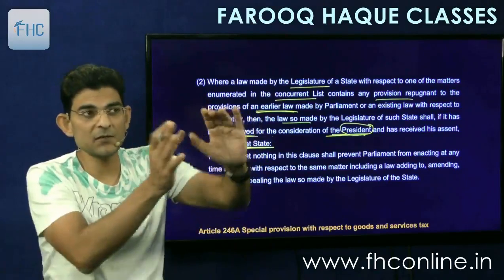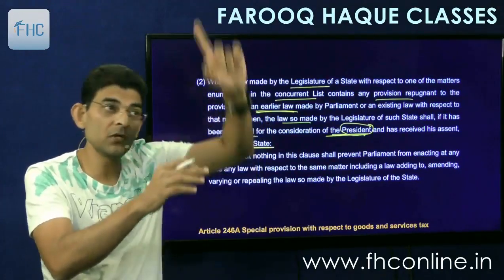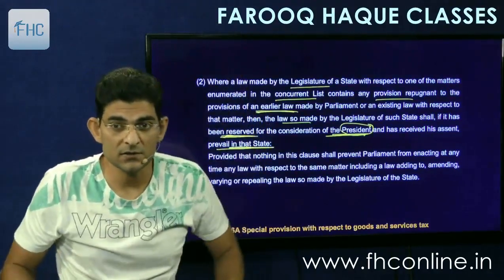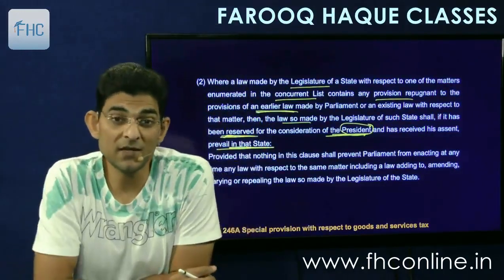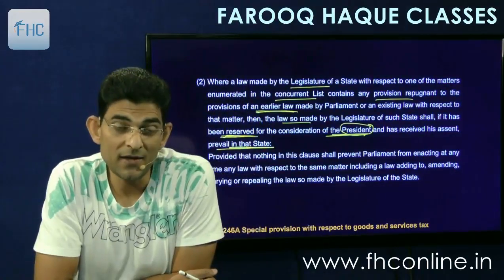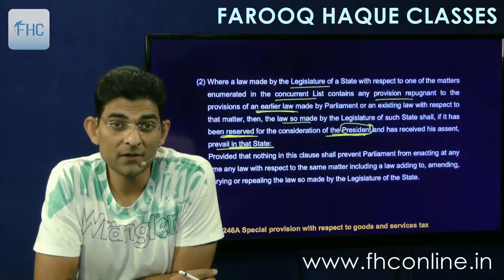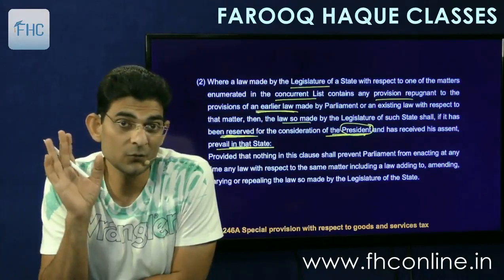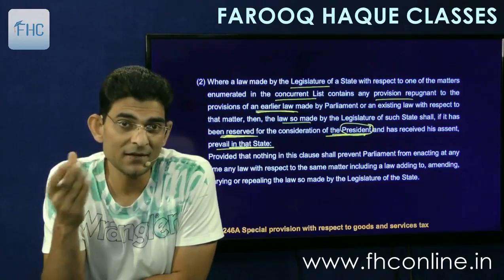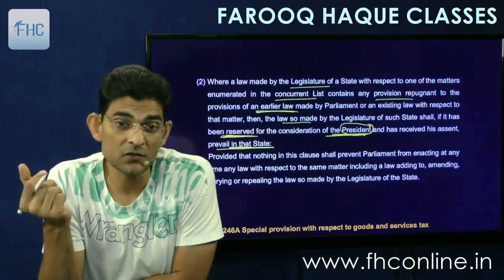So they will reserve it, that this part will come into effect only if the president signs it, gives his assent. And if the president's assent has been taken for that, then the state law will override the parliament law to the extent of repugnancy, inconsistency, contradiction.